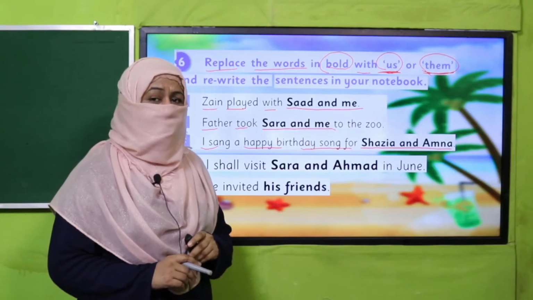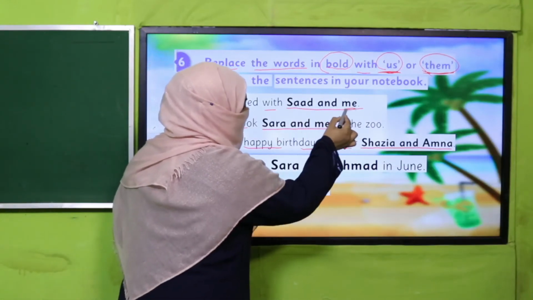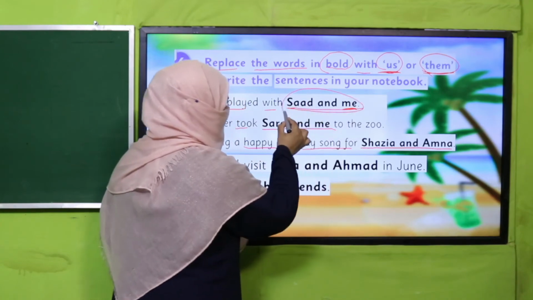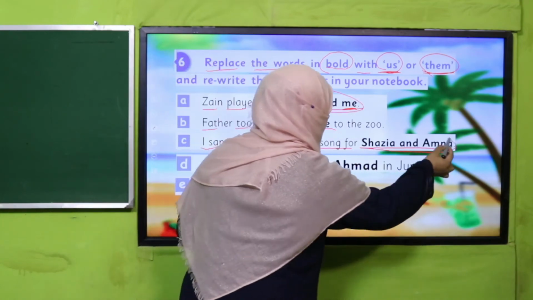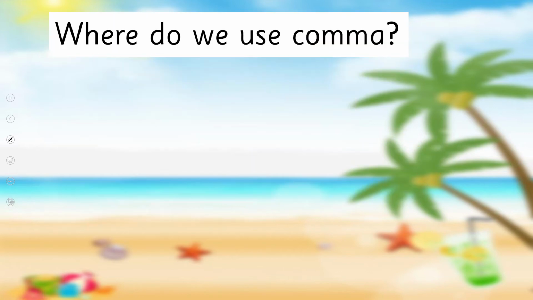Yes, my dear students, I hope you are smart enough. Whenever me is included, we replace it with us, and when me is not included, we replace it with them. This is the clue I gave you when I was teaching you substitution words. Remember? Okay. So the next question I asked you was, where do we use a comma?